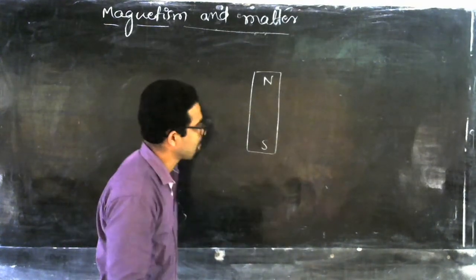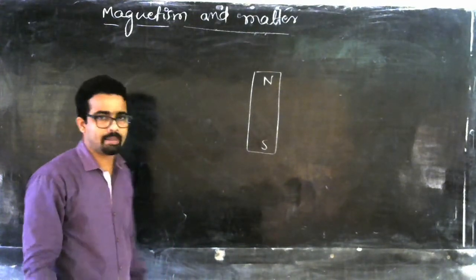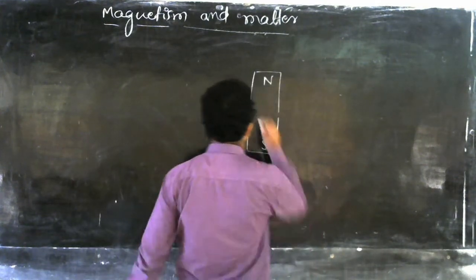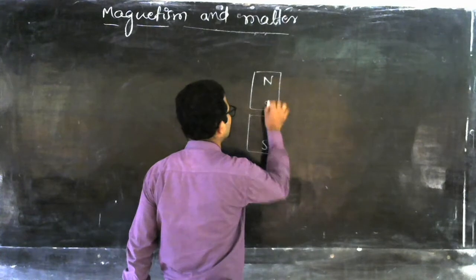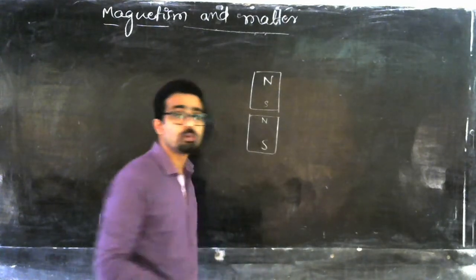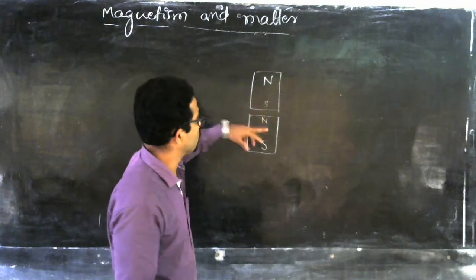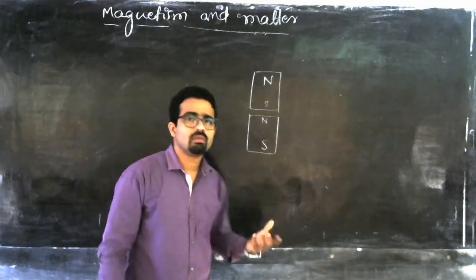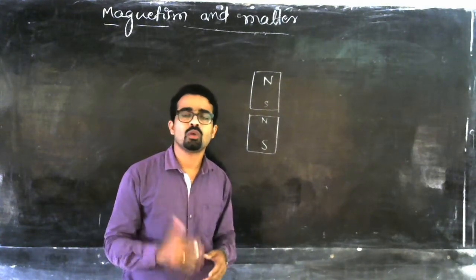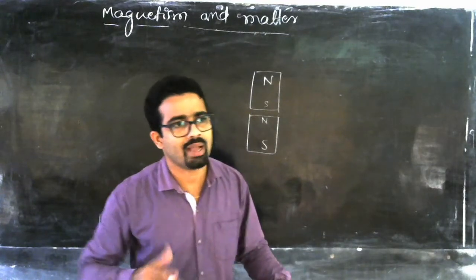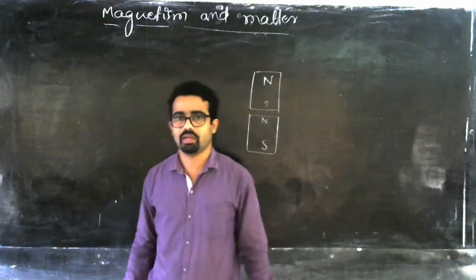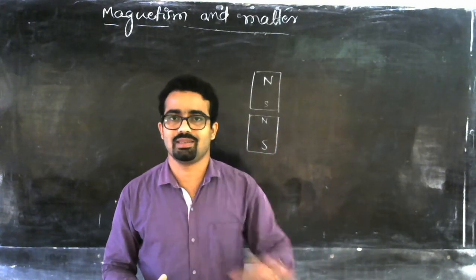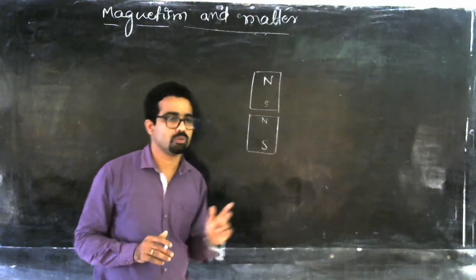If you want to separate these magnetic poles, I mean if you cut the magnet, again two poles will be formed, north and south. Even if you cut this magnet into two, you will still have two poles. That is why magnetic poles cannot be separated. That is what I told in the previous class, that magnetic monopoles don't exist. They will always have two poles.